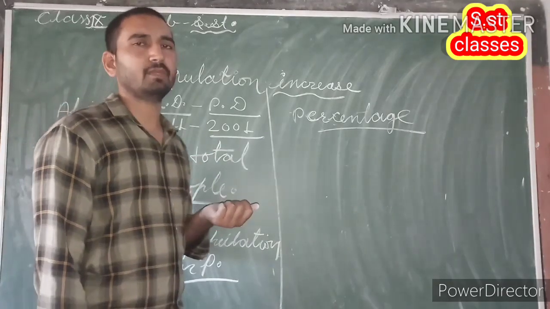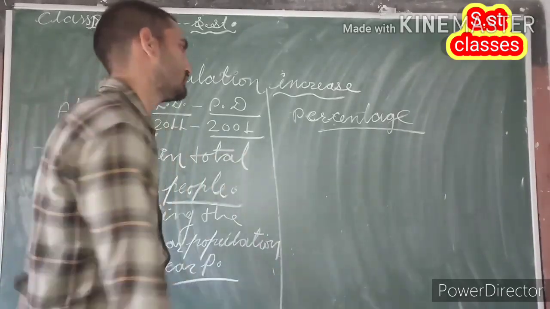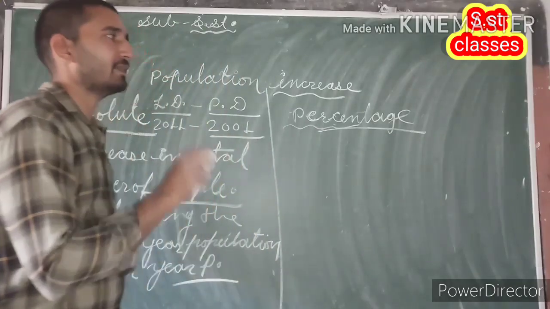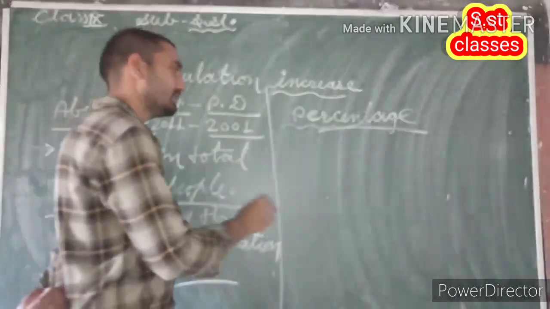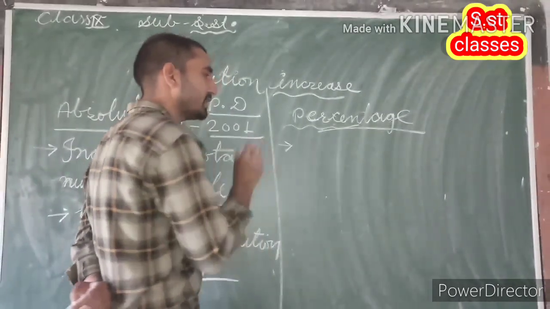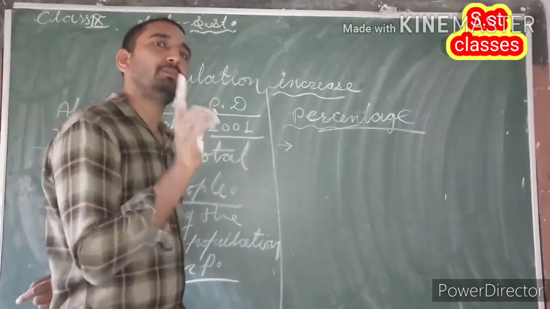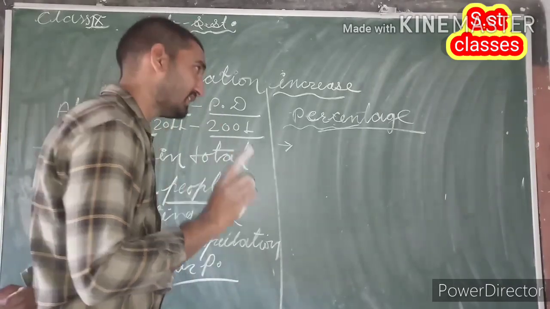Okay, after that the next point, percentage increase in population. So what do we actually mean by percentage increase in population? Guys, percentage increase in population is another type of population increase, and this type of population increase is calculated on the basis of per 100 persons. Is that clear?